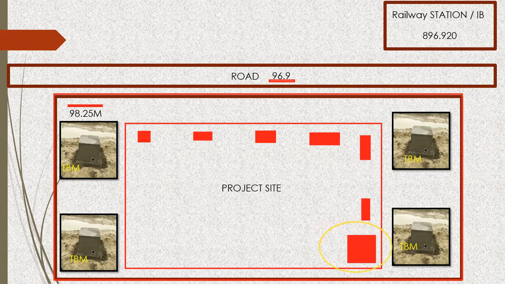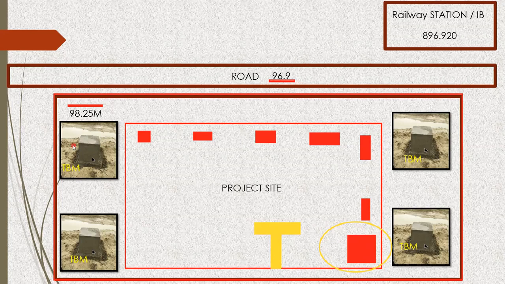I want to give the depth of the footing. So in that case, what I'm supposed to do, I'm going to keep my auto level here. I'll show you what exactly an auto level looks like. Just till then, try to understand. So let us say this is my auto level. I'll keep it here. So I want to see this benchmark from here. It's difficult for the surveyor to see the benchmark from here to here because it's a long distance.